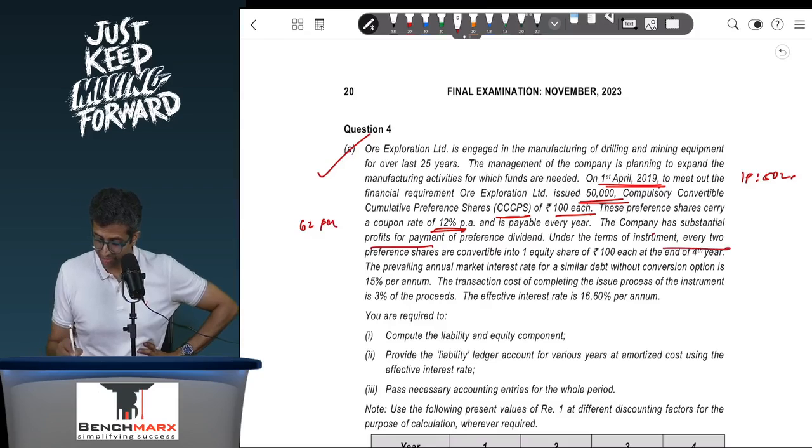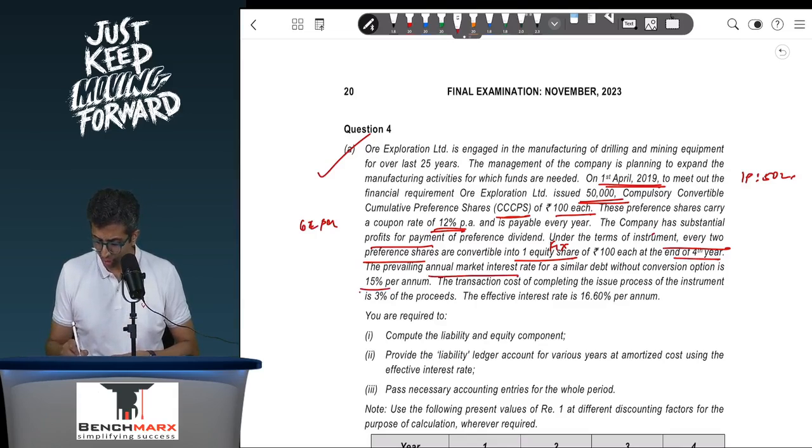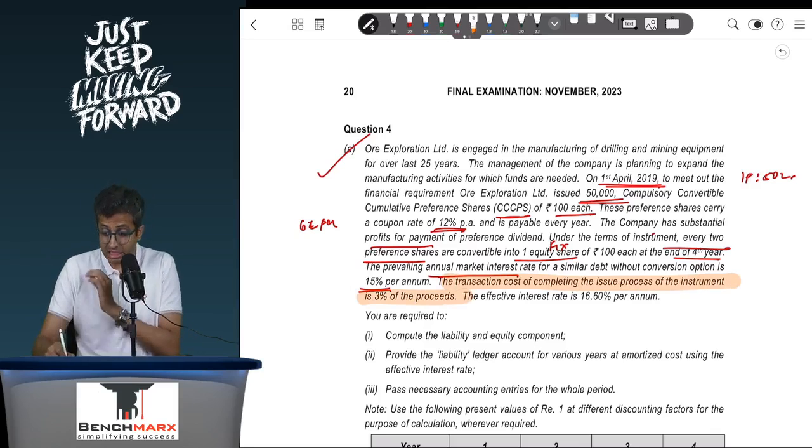Under terms, every 2 preference shares are converted to 1 equity share. So this is a fixed number. So 50,000 preference shares will convert into 25,000 equity shares of rupees 100 each at the end of the 4th year. So there is an obligation to pay 6 lakhs per annum for 4 years. Prevailing annual market rate for similar debt without the conversion option is 15%, and the transaction cost for this instrument is 3%.